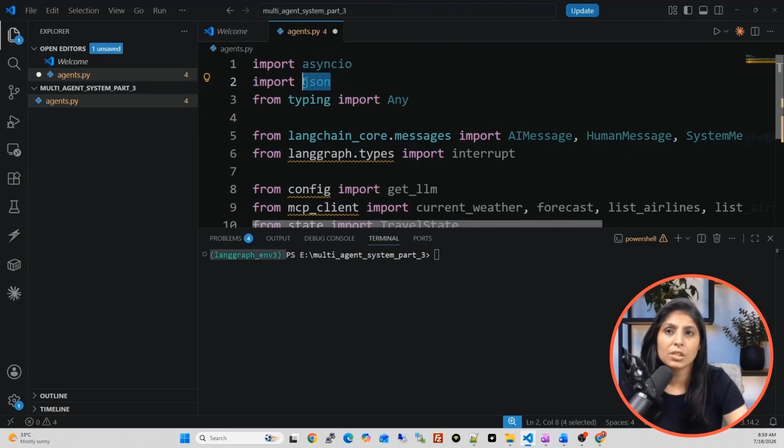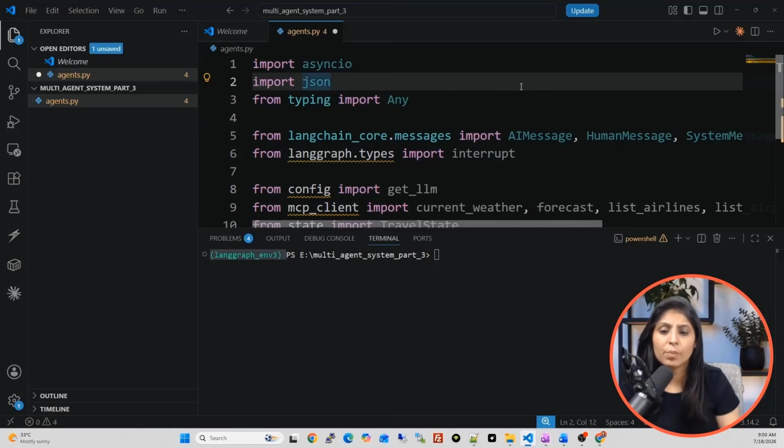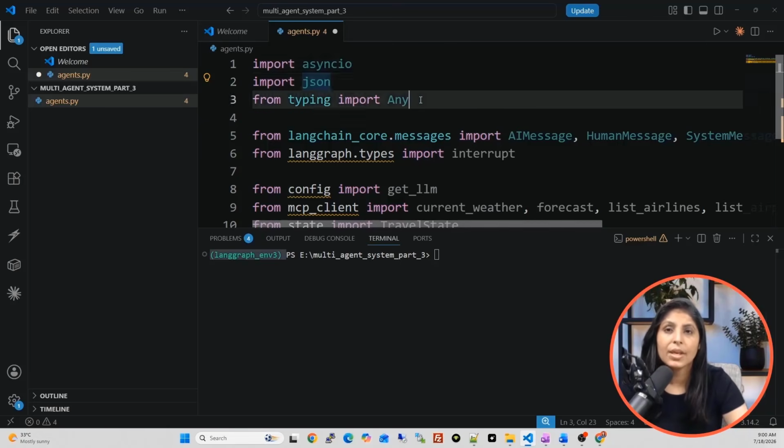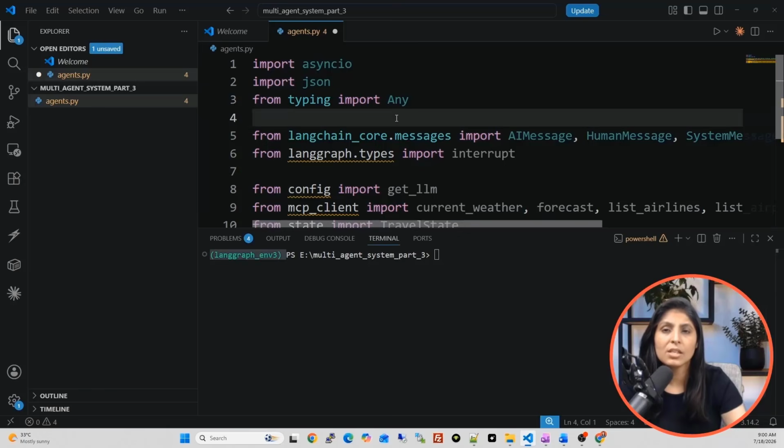And then we are using this JSON module. Why do we need this JSON module? Because we are going to work with LLMs and MCP servers, and mostly the output of LLMs or the output of MCP is in JSON format. So to handle that data, we need this JSON module. Then we are importing Any from typing. What this Any means is, suppose in our code we are using one variable or a function which has different parameters. And if you don't know the data type of that variable or function's parameter, there we will use Any.